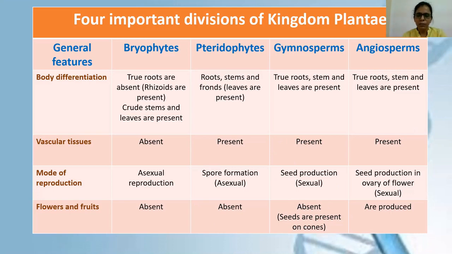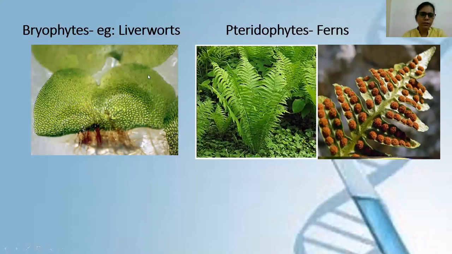Fine. Now in the next picture I'll show you the image of bryophytes. This is one example of a bryophyte, liverwort. Another example of bryophyte is mosses. Here you can see in liverwort, they have these rhizoids, these brown-colored small root-like structures. They are not roots, but they are known as rhizoids, and they have a function similar to root. And this is a leaf-like structure of liverwort.